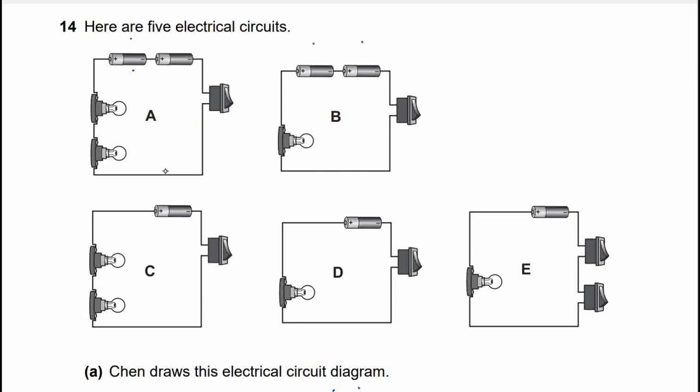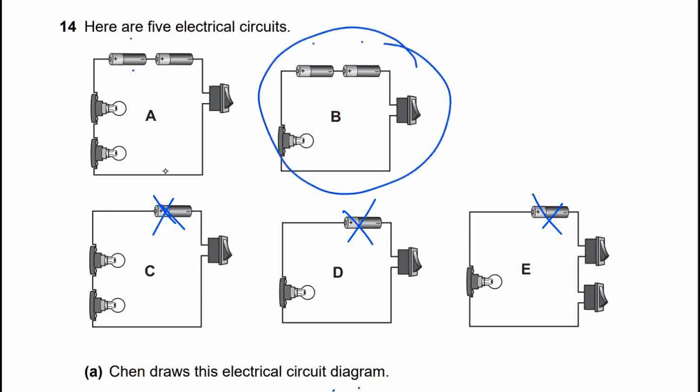This is only 1, 1, 1, so it will be less voltage supply. So both have the same 2 cells, and this has 2 bulb and 1 bulb. Of course, this one will be brighter because 2 cells are supplying the voltage to 1 bulb.